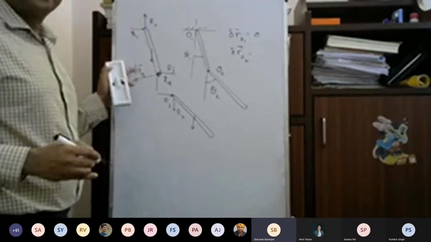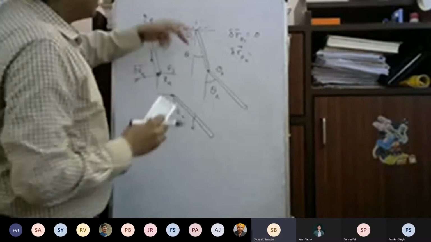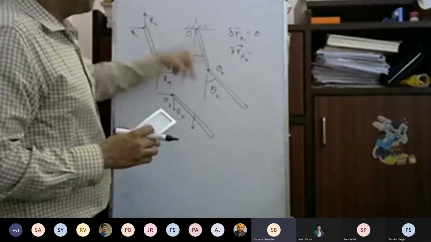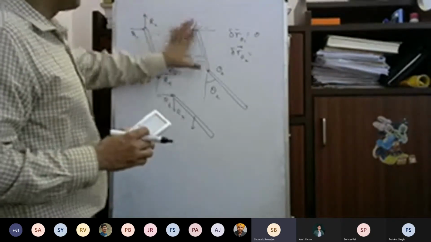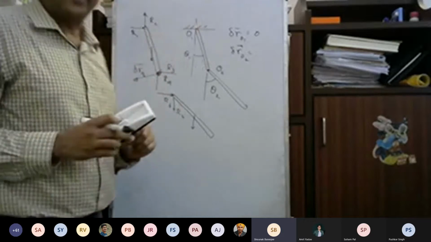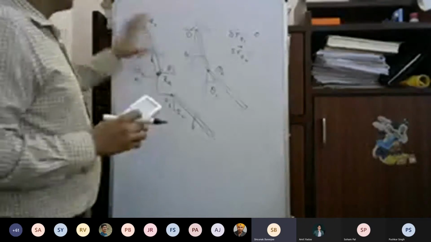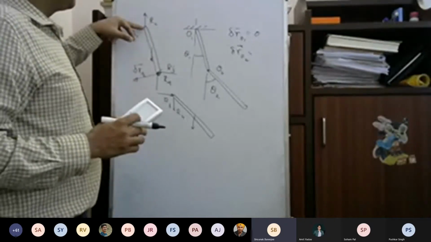Sir, what are R3 and R4? Which reaction forces? If you draw the free body diagram of this rod O1, O2, how will it look? What forces will you have to consider? At that point, the force from the other rod.